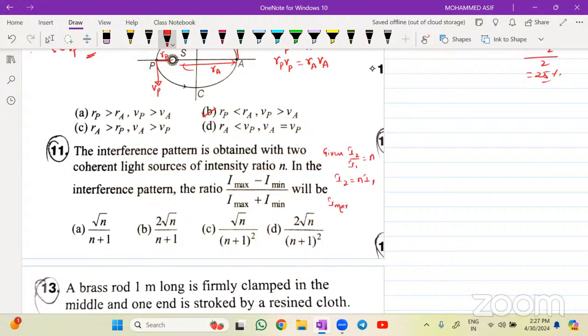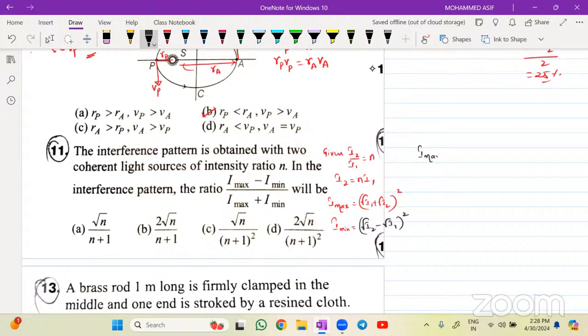And you know the formula for Imax. Tell me, what is the formula for Imax? Imax is equal to root of I1 plus root of I2, whole square. And what is the formula for Imin? Imin is equal to root of I1 minus root of I2, whole square. I2 is larger, so I'll take the larger value minus the smaller value. Whenever you write that, take this into consideration, because in the problem it is given so. So root of I2 minus root of I1, whole square. There won't be any problem anyway. Just take care of that and you'll get the answer.